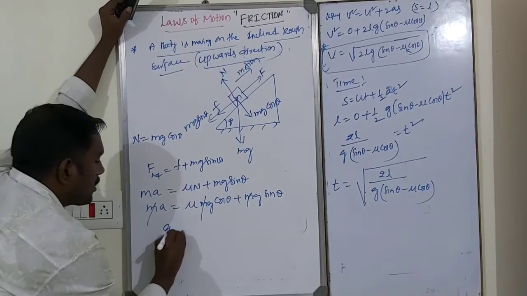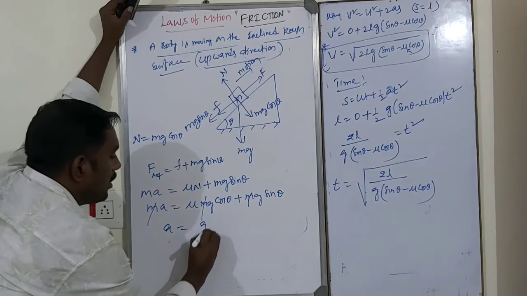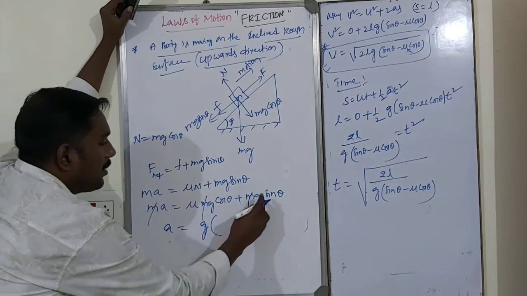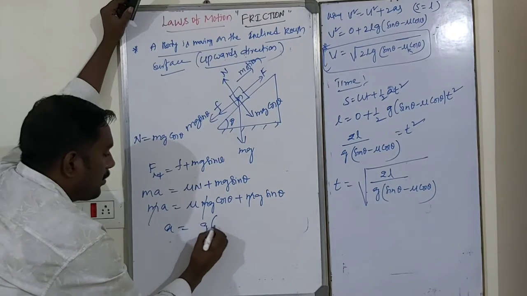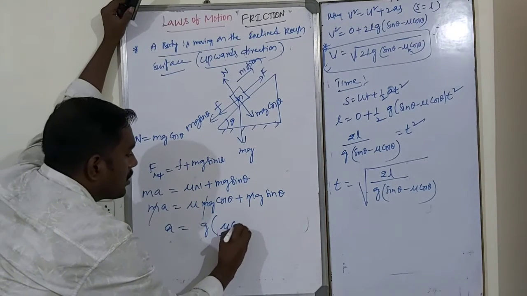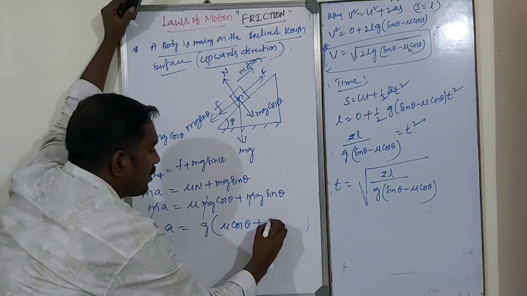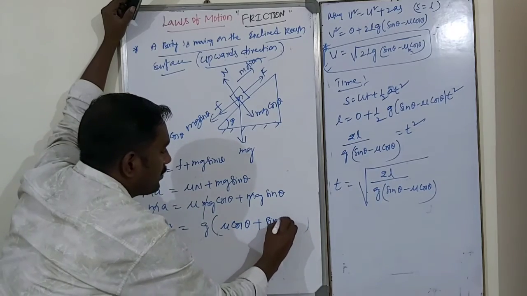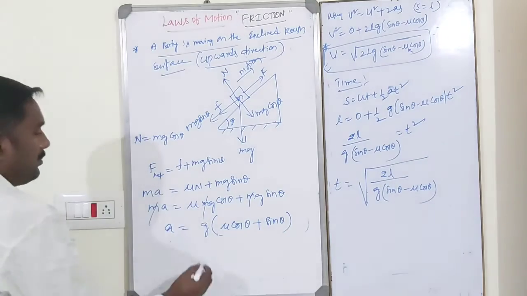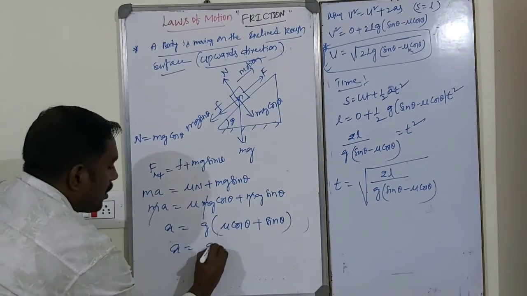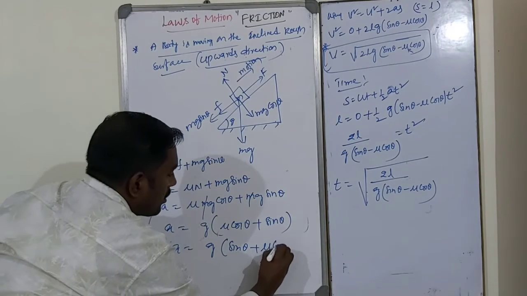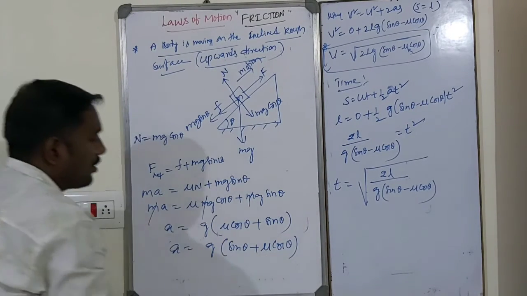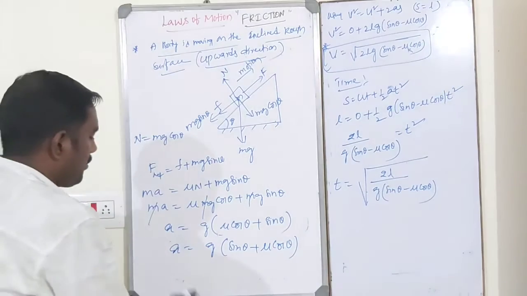Then the acceleration of the body is g(mu cos theta plus sin theta), or a is equal to g(sin theta plus mu cos theta). Earlier we got a minus, and now we got a plus. That is the only difference.